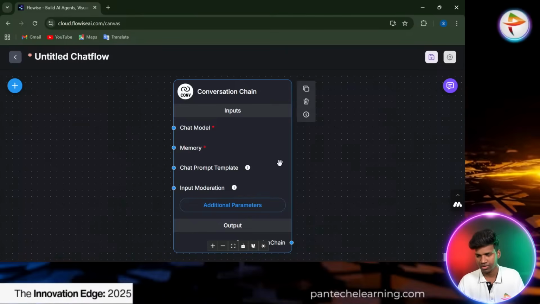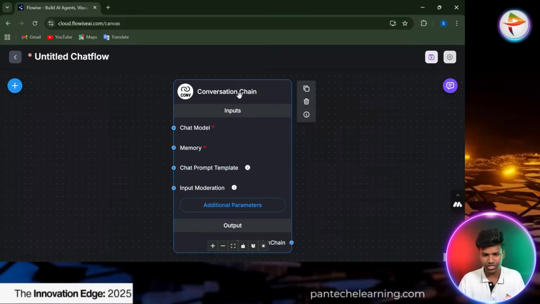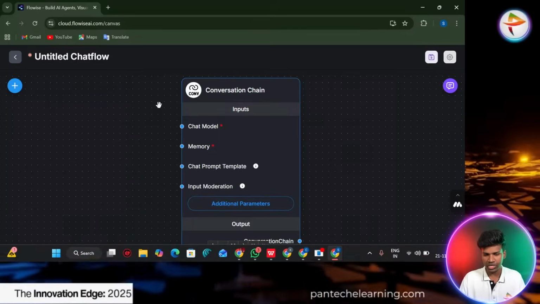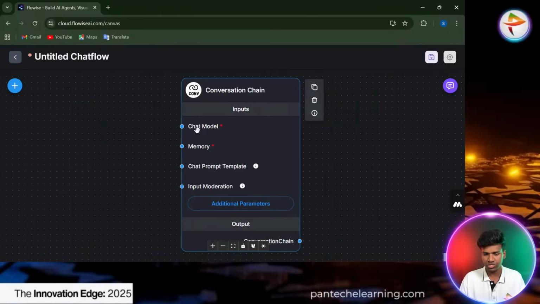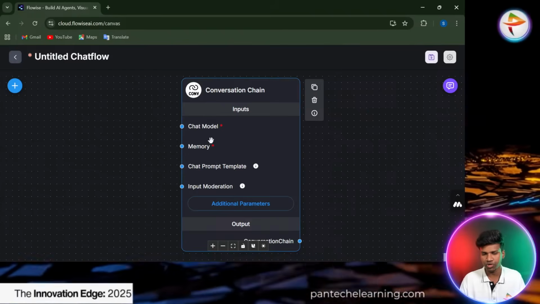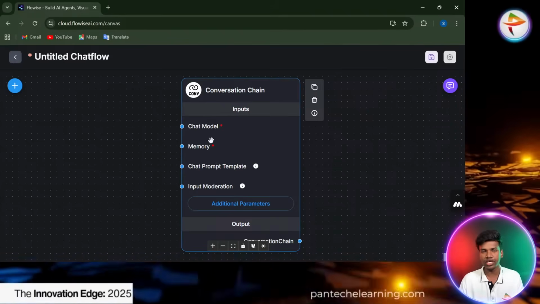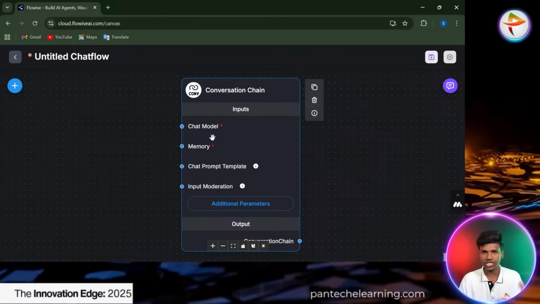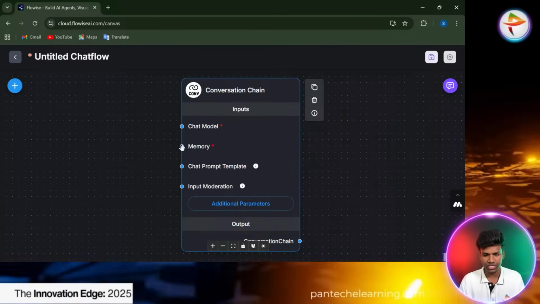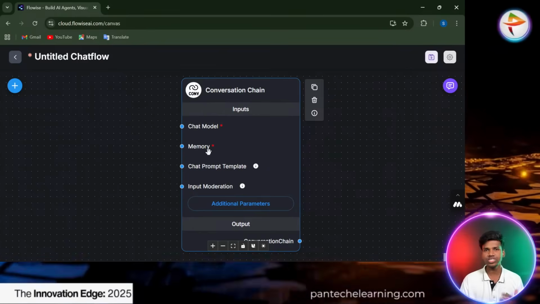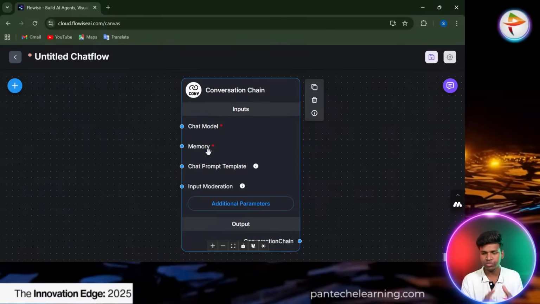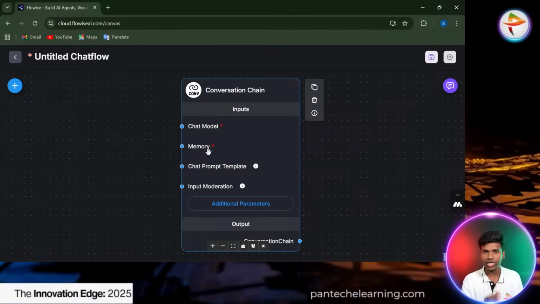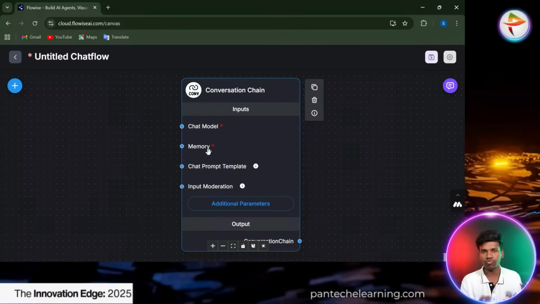Okay, fine. Now we can continue with the conversation chain. Here the most important things are the chat model and memory. These two different nodes are important because, as I already told you, it's a chat-based assistant, right? So we create one particular model. The chat model is nothing but the LLM. The memory is important because of how this agent works: it works like the same ChatGPT workflow.